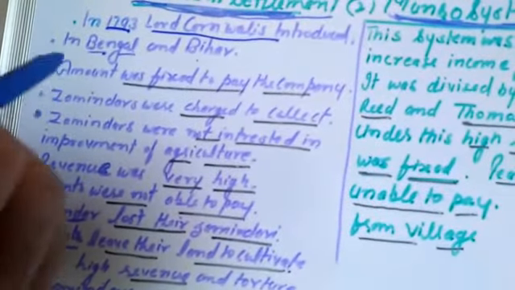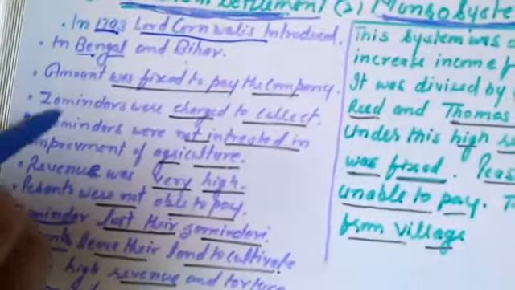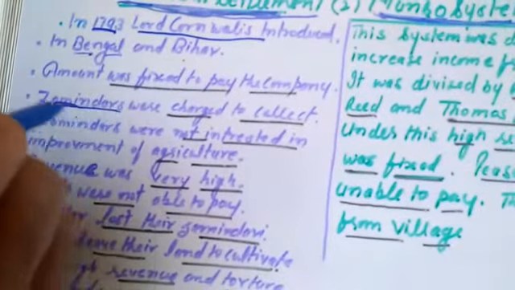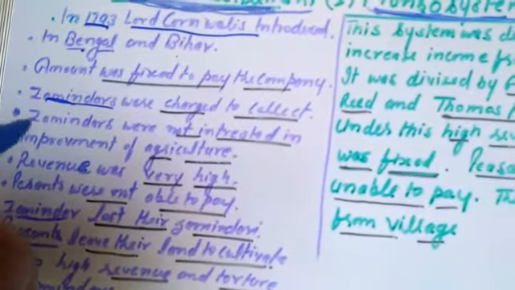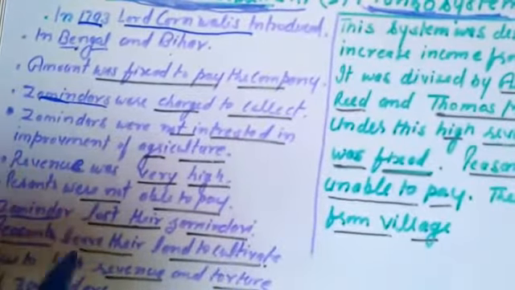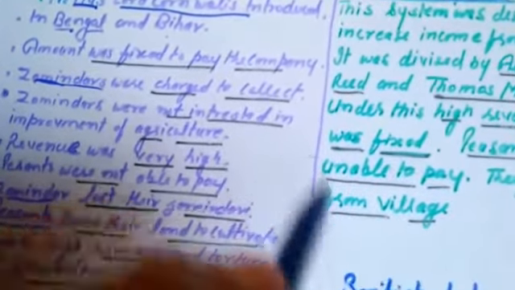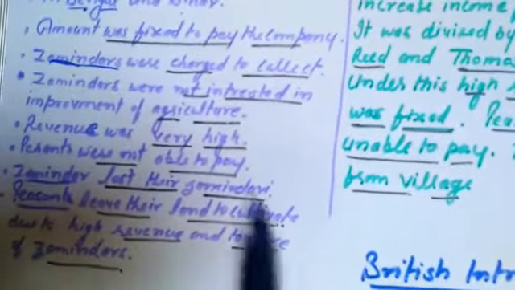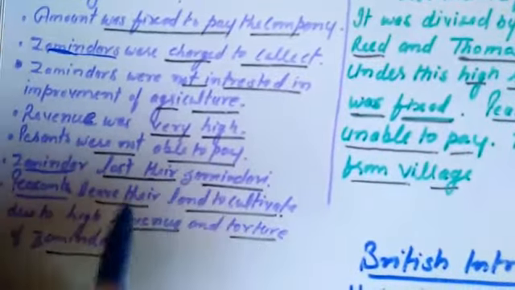Under this system, the amount of the revenue was fixed for a fixed time and Zamindars were appointed to collect this revenue from the peasants. But Zamindars never paid any attention towards improving the agriculture, and that is why the farmers had to face a number of problems. The revenue was very high and the ways by which the Zamindars were collecting the revenue were very tough.